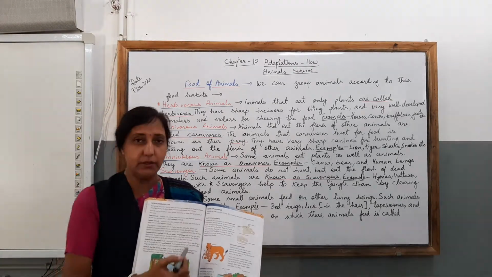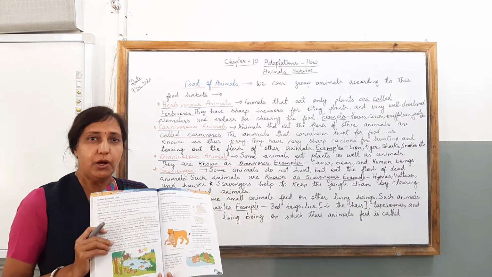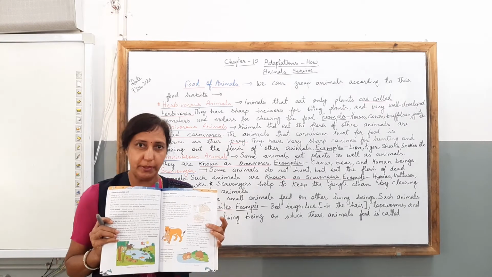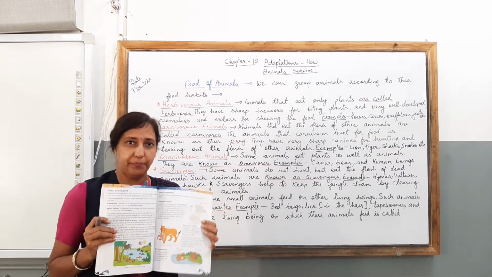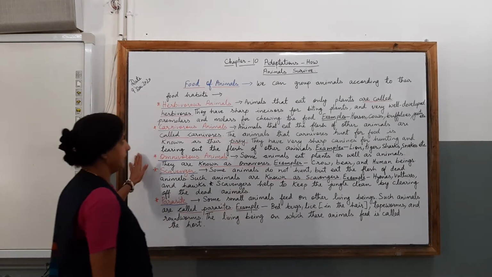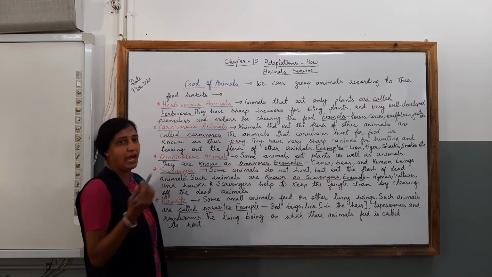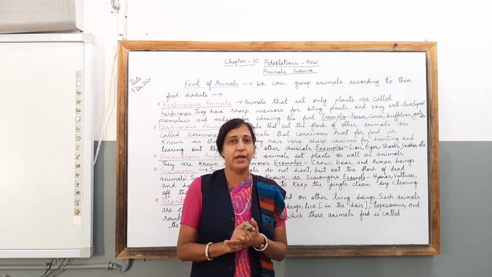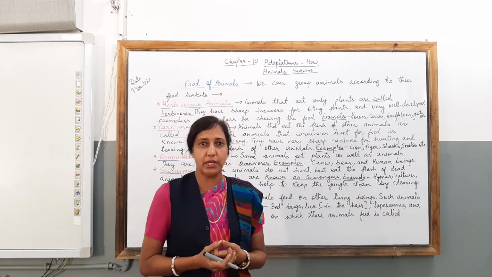In this topic, children, we are going to cover certain groups of animals according to their food habits. So please open this page and see to understand the topic which I am going to start today in my class. First, let us see, we can group animals according to their food habits. Children, certainly you must be thinking how the animals can be divided according to their food habits.